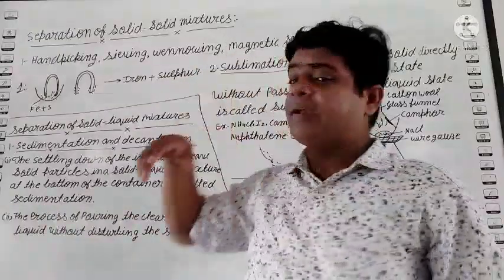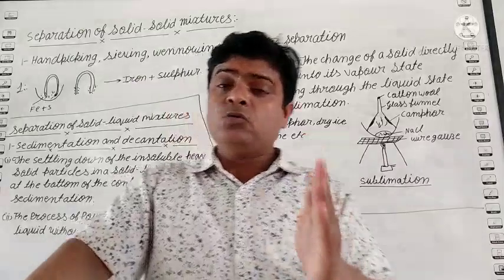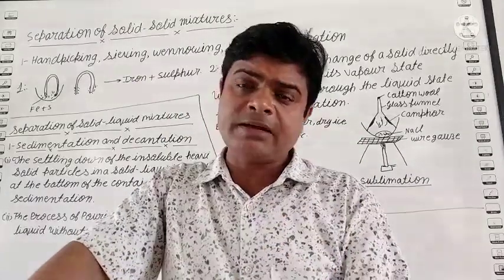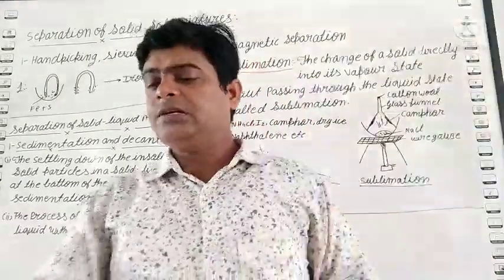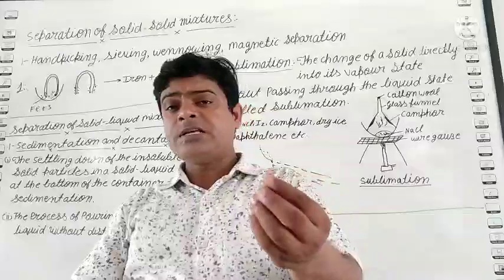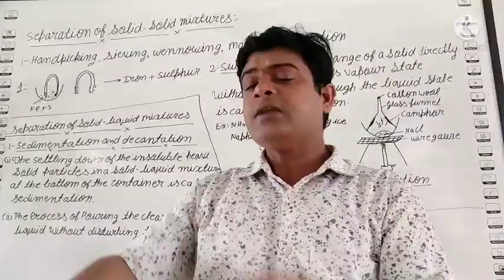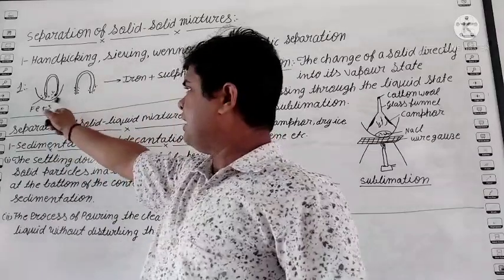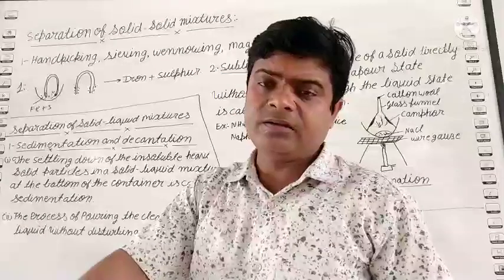Next one is magnetic separation. Such a technique is useful in mixtures where one substance is attracted by a magnet, like iron and sulfur. See, students, iron powder is a black powder and sulfur is yellow in color. When you take a china dish, add the iron and sulfur, and mix them together, then the question is, how do we separate them?